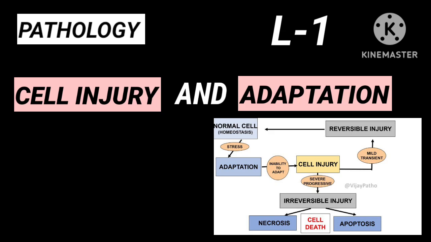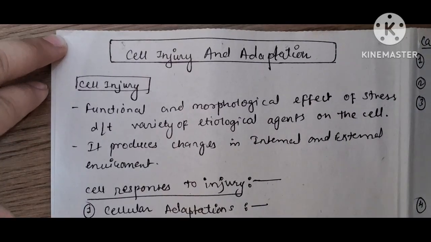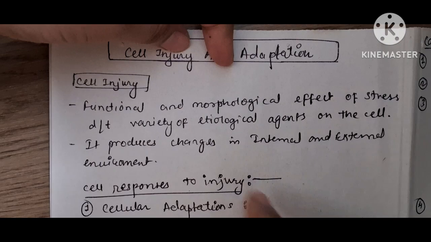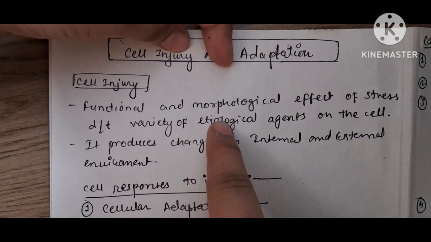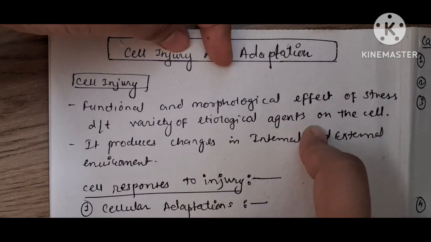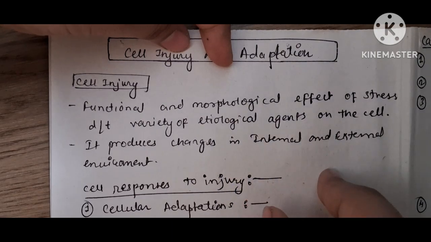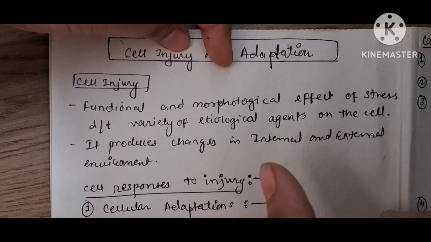Hello everyone, to begin with the pathology series, we will begin with the chapter that is cell injury and adaptation. Cellular injury. So what is cellular injury? Cellular injury is a functional and morphological effect of the stress due to a variety of etiological agents onto the cell. It produces some changes in the internal and external environment. So the cell will give some responses to the injury.